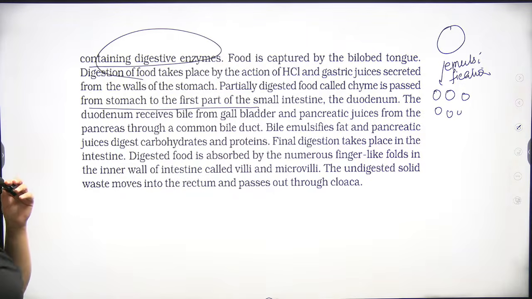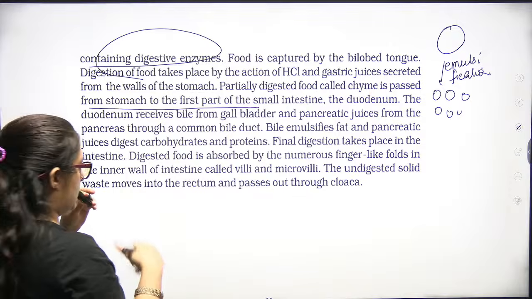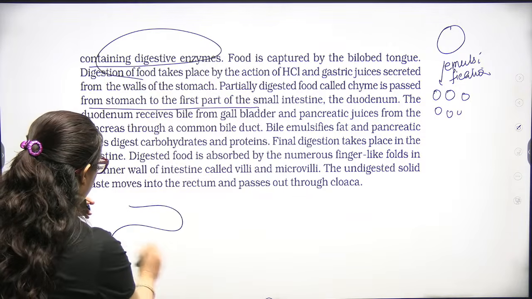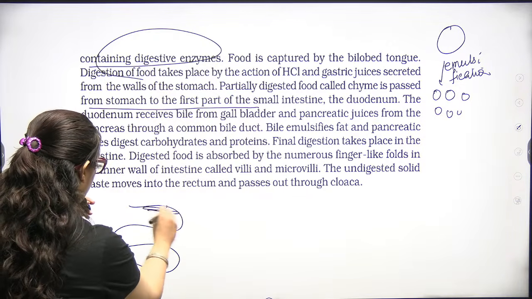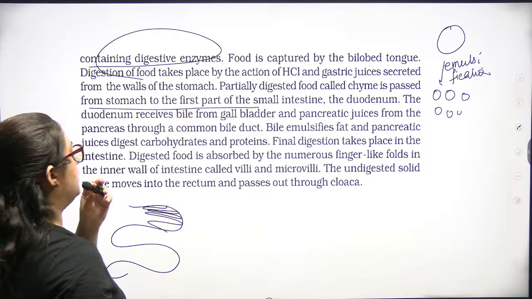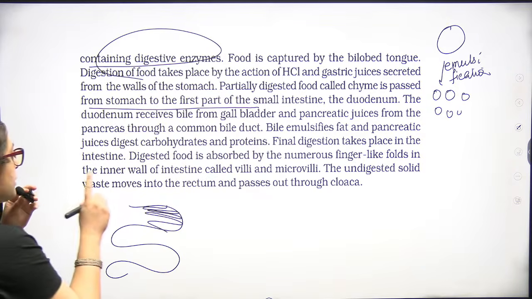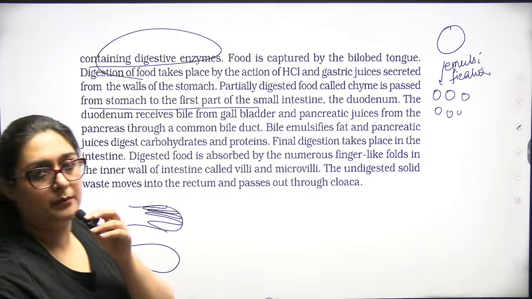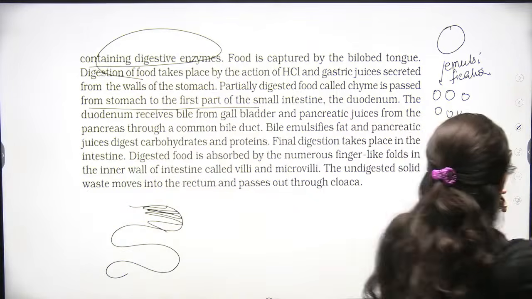Final digestion takes place in the intestine. Digested food is absorbed by numerous finger-like projections on the wall of the intestine, the villi and microvilli. The undigested solid waste moves into the rectum and passes out through the cloaca.